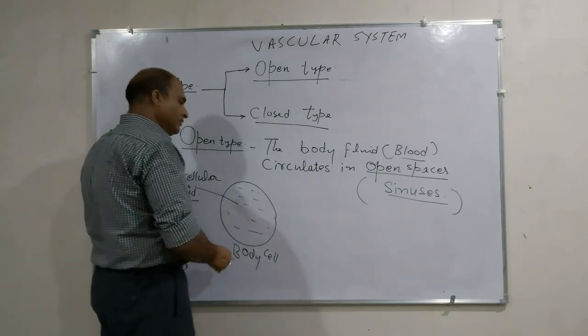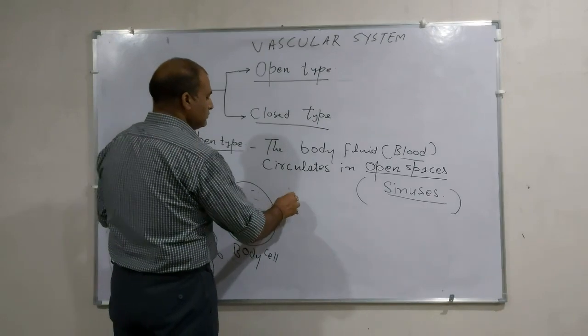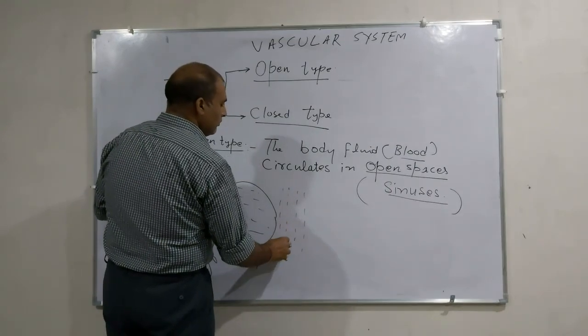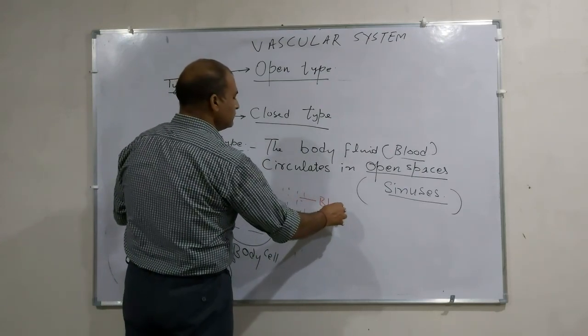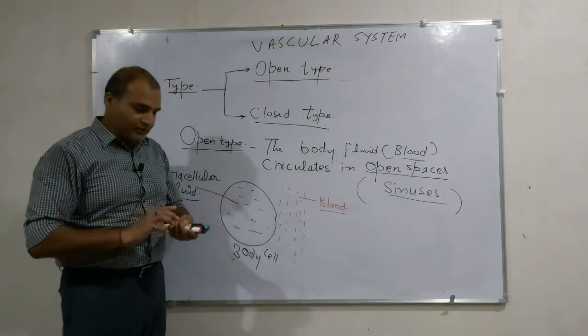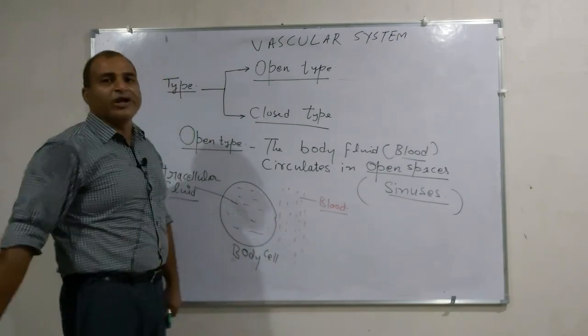And outside, the liquid that is circulating is known as blood. Now you can see what happens here: the blood is in direct contact with the body cells.